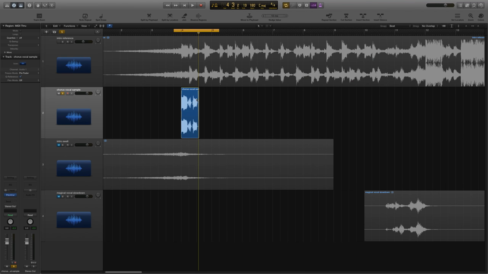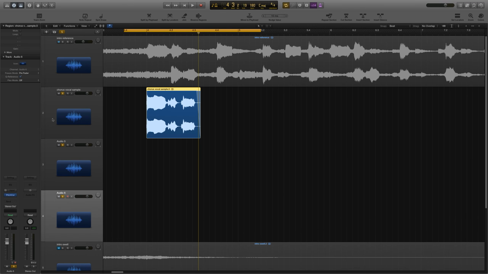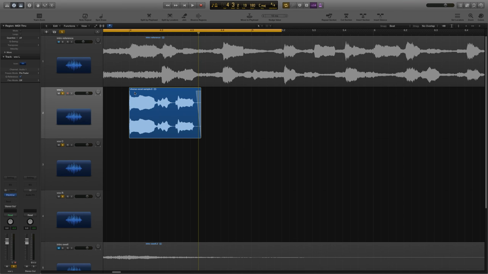What we're going to do now is basically duplicate this track twice, because as you could hear in the original, the first part of the word is left, the second part of the word is center, and the third part of the word is right. We're going to emulate that. So I'm going to name my tracks vocal left, vocal center, vocal right. And I'm just going to use my scissors tool. I'm going to turn off my snap mode. We're just going to cut this right there and right there. So we're just cutting up the word.